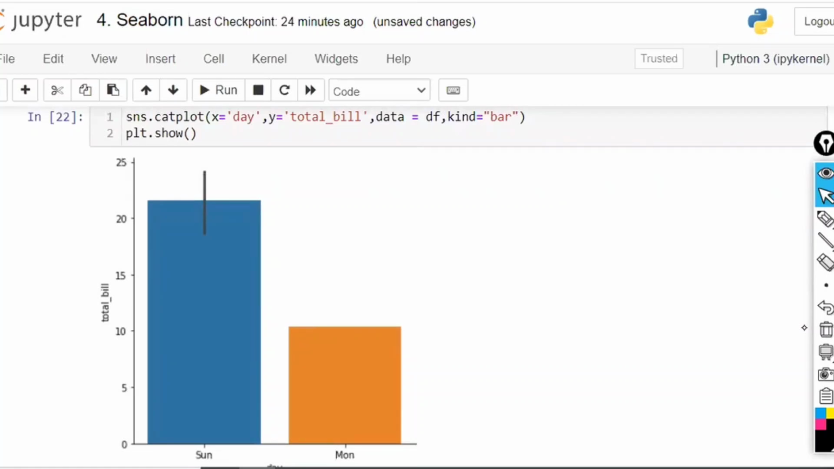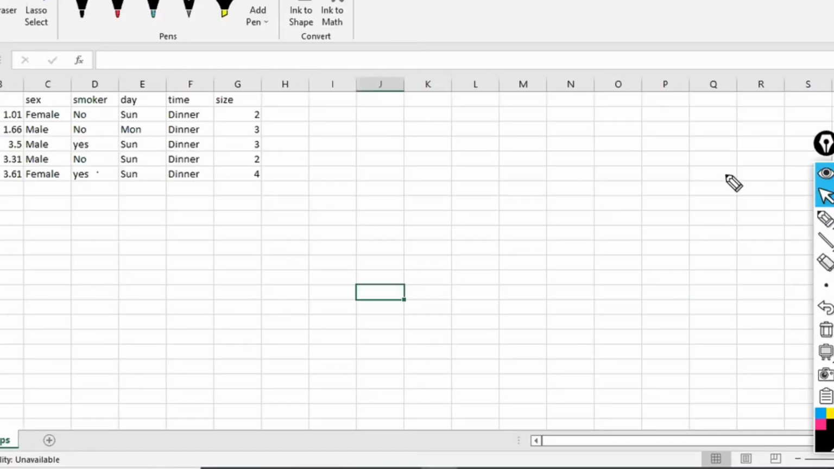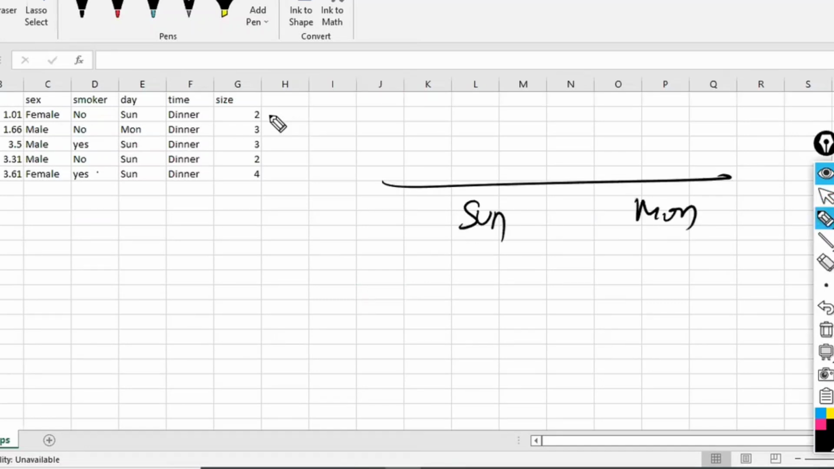Since I have worked on the small data, now for this, I am going to apply the hue also. Hue is equal to gender. By using the gender column, I am going to separate. Now tell me, within Sunday, the first one is Sunday, the second one is Monday. Within Sunday, what are the different sizes available? This one, that is 2. The second one is 3, and then 4. So 2, 3, 4.